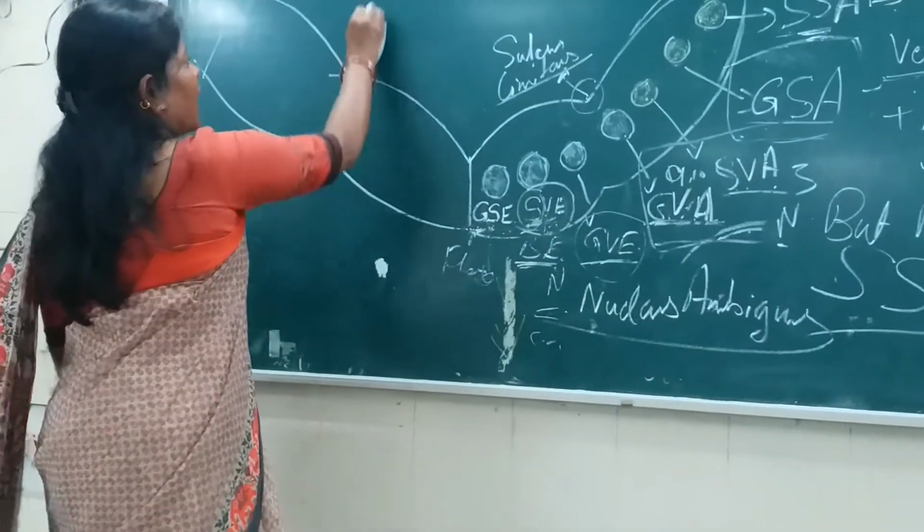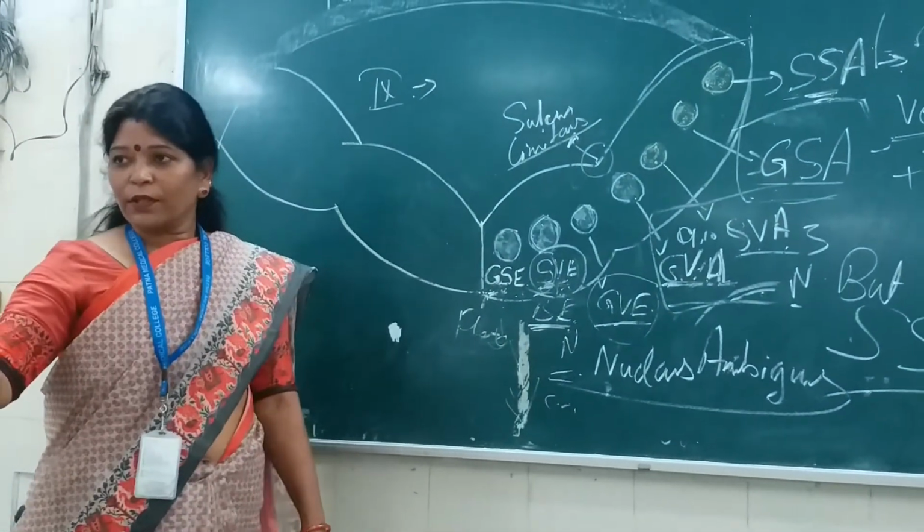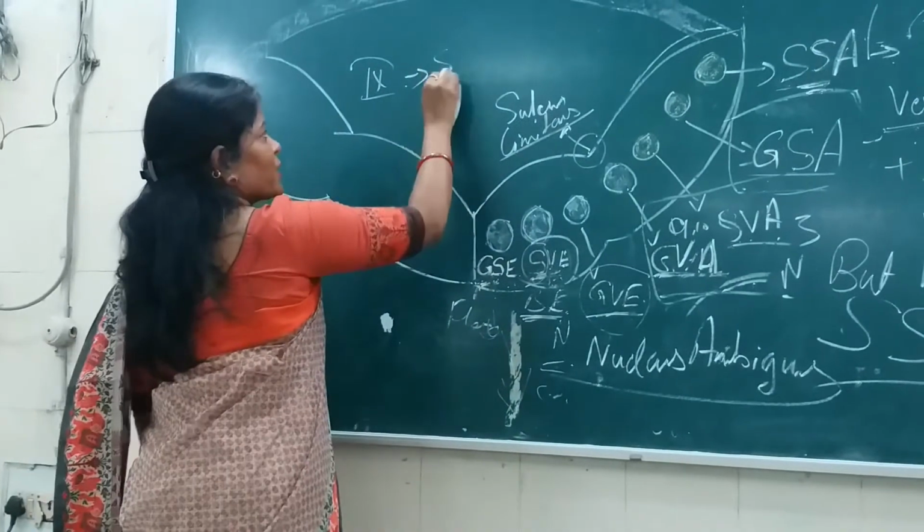That means the 9th supplies which muscle? Stylopharyngeus.